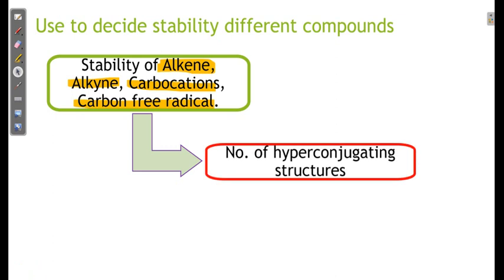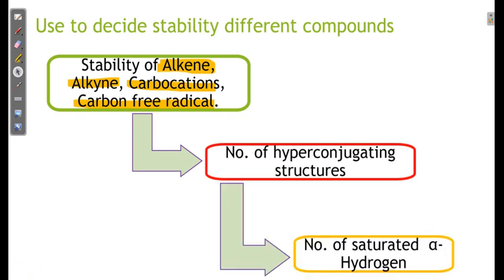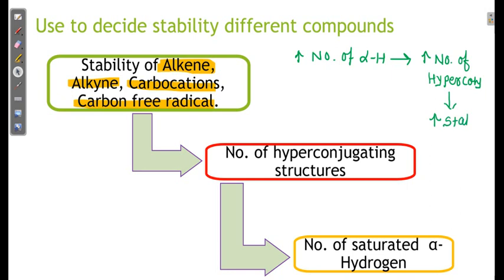If the number of alpha hydrogens increases, what does it indicate? It indicates an increase in the number of hyperconjugating structures. If hyperconjugating structures increase, I can say stability increases.